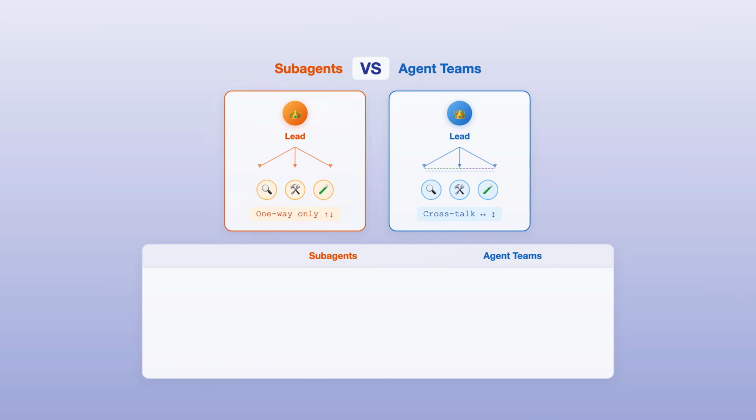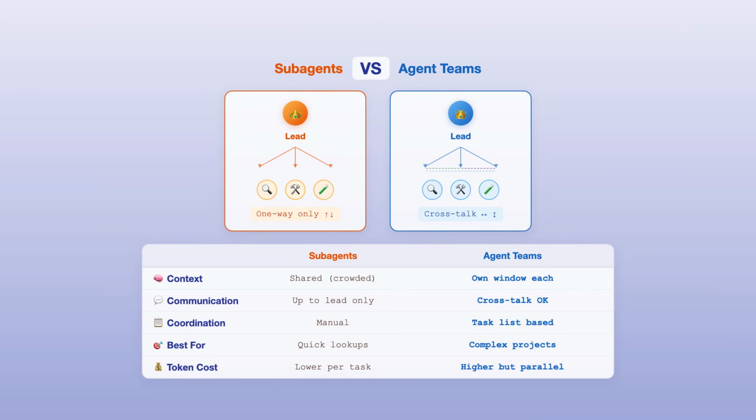Now, you might be thinking, don't subagents already do this? Not quite. Subagents are workers that report back to one boss. They can never talk to each other. Agent teams are fundamentally different. Teammates share a task list, claim work independently, and send messages directly between themselves. Think of subagents as contractors reporting to a manager. Agent teams are a self organizing squad.